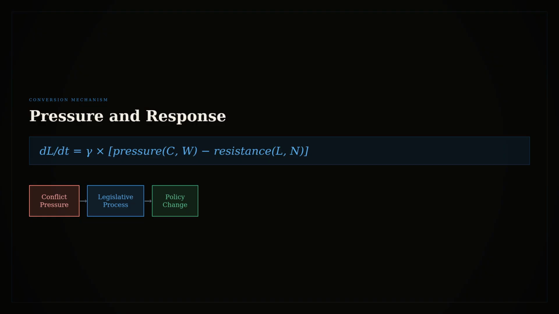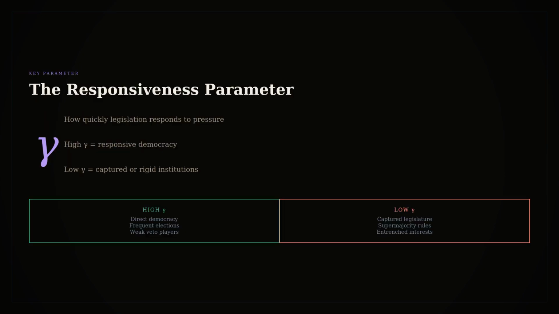The equation for legislative change looks something like dL/dt = gamma × (pressure(C, W) − resistance(L, N)). L changes based on a responsiveness parameter gamma, multiplied by the difference between incoming pressure and institutional resistance. Gamma, the responsiveness parameter, is crucial.